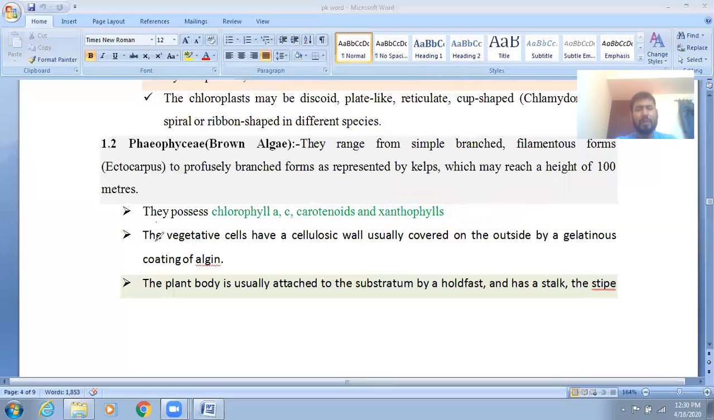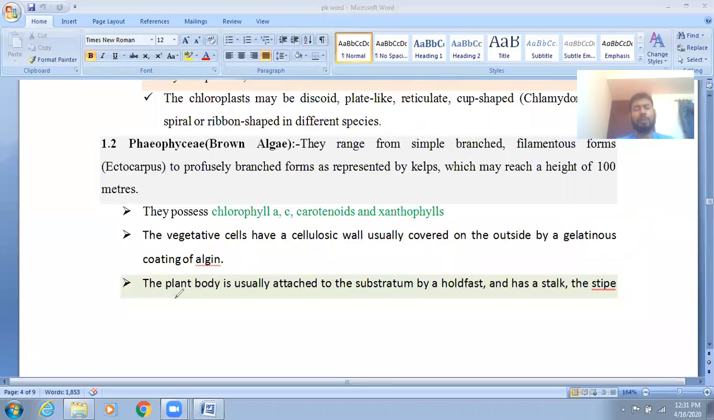Now next point, cell wall. Cell wall you know very well. They have a cellulosic cell wall, and I already told they also have a gelatinous coating, algin. Algin and carrageenan you already studied. Algin is obtained from brown algae, carrageenan from red algae, and both are used commercially. These are hydrocolloid substances we have already studied in the economic importance of algae. Here algin is also found as the upper layer of the cell wall, which forms the gelatinous coat in brown algae.